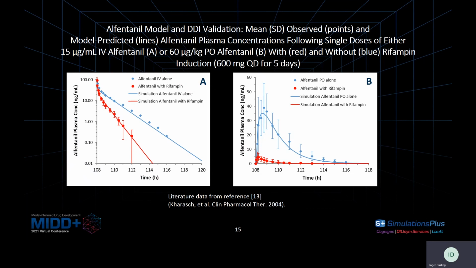This slide shows the alfentanil PBPK model validation, just a representative example of clinical study data for single IV and oral doses with and without rifampin induction. We use the rifampin PBPK model that is in the standards database of GastroPlus.